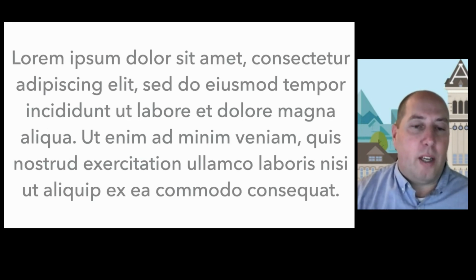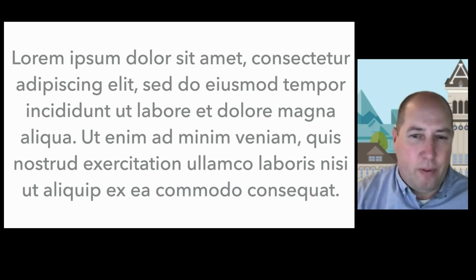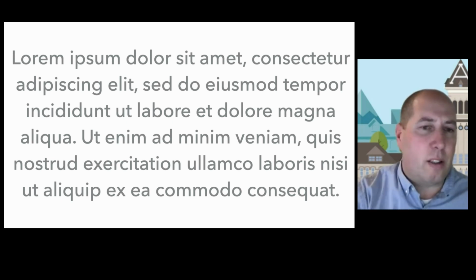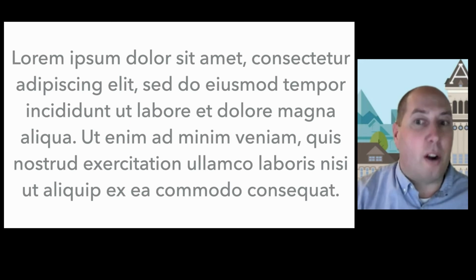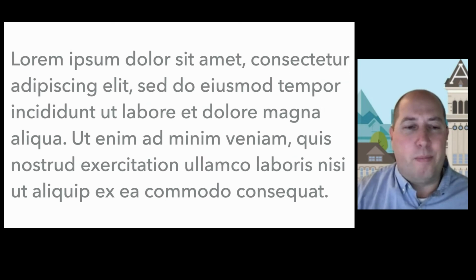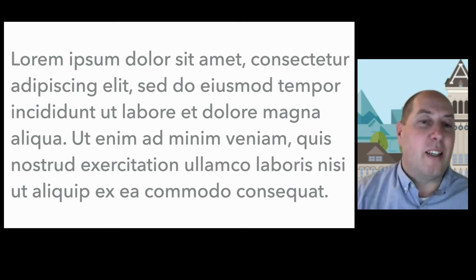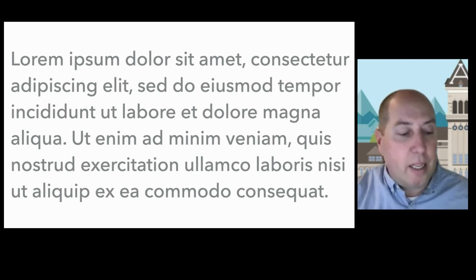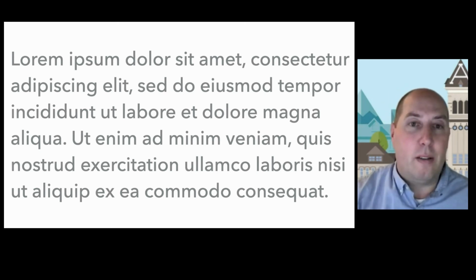Centering of blocks of text causes the beginning of each new line to be in a slightly different place. So as we track back to the beginning of a new line, it's in a slightly different place on each line, and that can cause some overhead. It can cause additional saccades to have to be implemented to capture the text on that next line. Left-aligned text provides a consistent landing point at the beginning of each new line. The ends of these lines of text, however, are in different places, right?